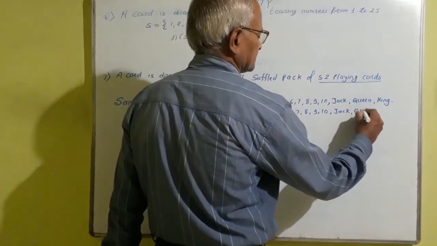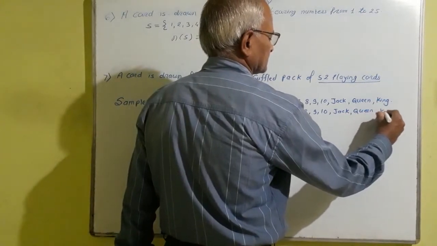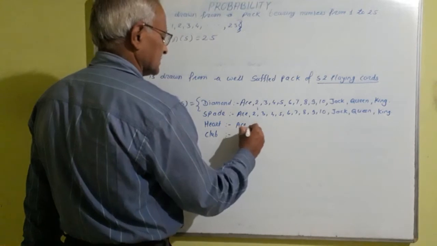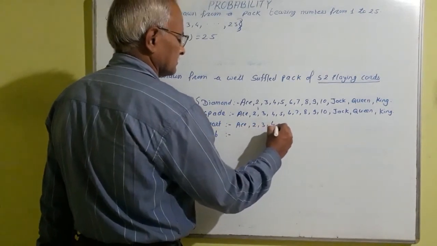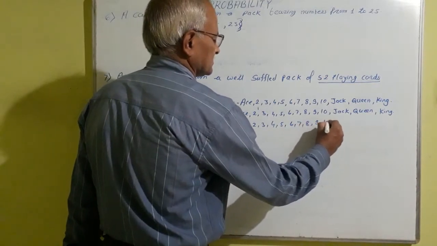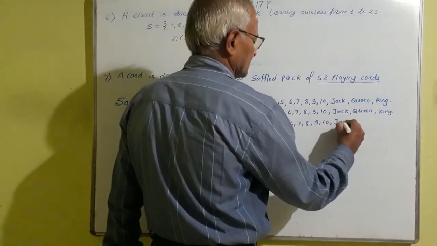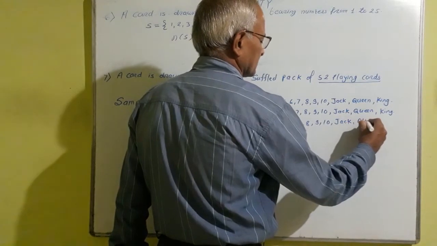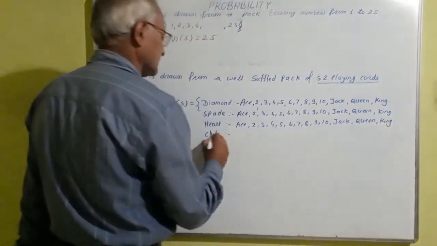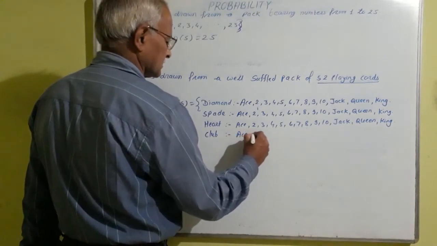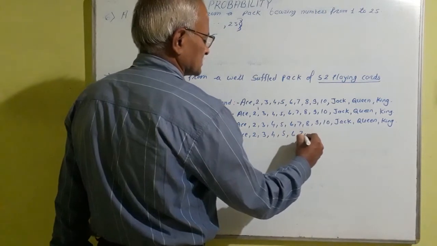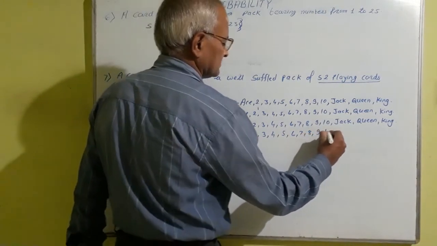Jack, queen, and king. Then heart: Ace, 2, 3, 4, 5, 6, 7, 8, 9, 10, Jack, queen, king. And in club: ace, 2, 3, 4, 5, 6, 7, 8, 9, 10.